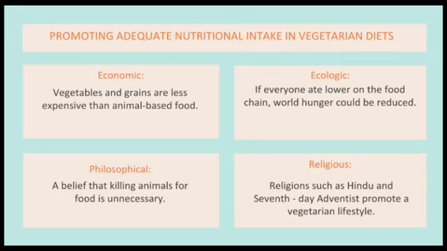Next is ecologic. If everyone ate lower on the food chain, world hunger could be reduced. Next is because of philosophical. It is a belief that killing animals for food is unnecessary.